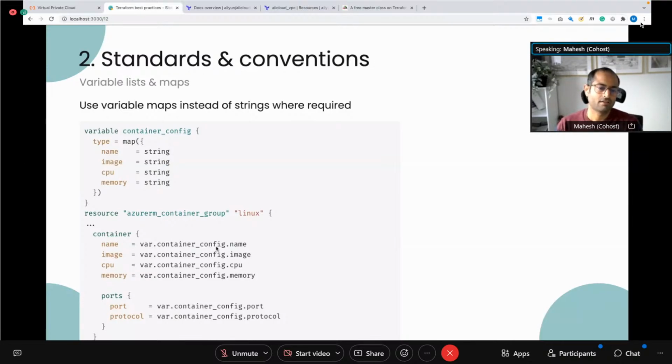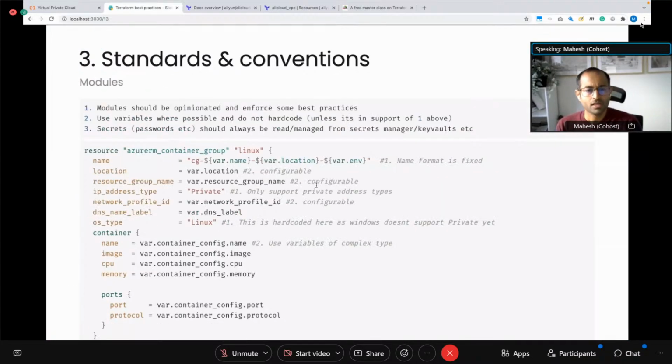So for example, in this case, container config, they are all related to the container itself that is being provisioned. So I'd rather combine all of those properties into one map, one single variable, rather than breaking it into multiple attributes. So try and leverage maps and complex object types for variables like this, rather than creating multiple variables. For example, in this case, I could have created 5 different variables for name, for image of the container, for CPU, for memory, but that is not maintainable over time. So try to combine these related attributes into one variable and use maps and complex object types to manage them.